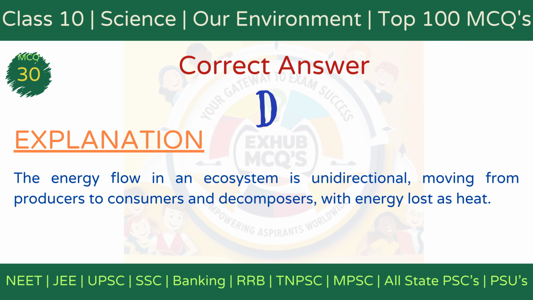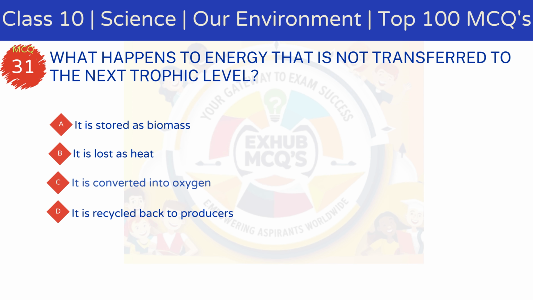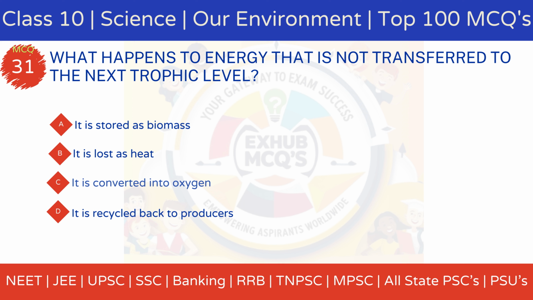Explanation: The energy flow in an ecosystem is unidirectional, moving from producers to consumers and decomposers, with energy lost as heat at each level. MCQ 31. What happens to energy that is not transferred to the next trophic level? Option A, it is stored as biomass.